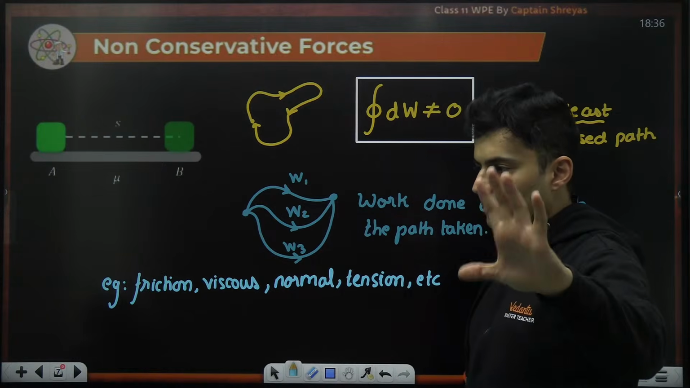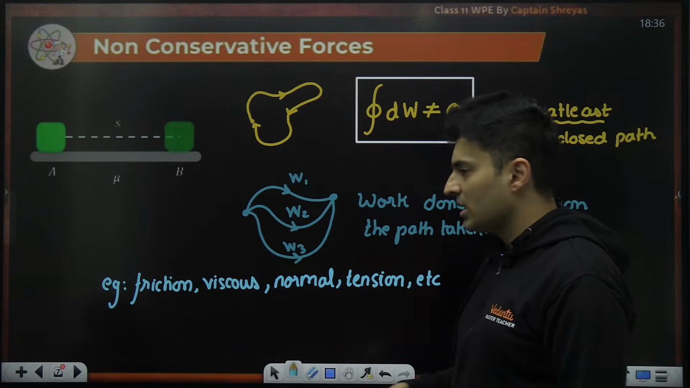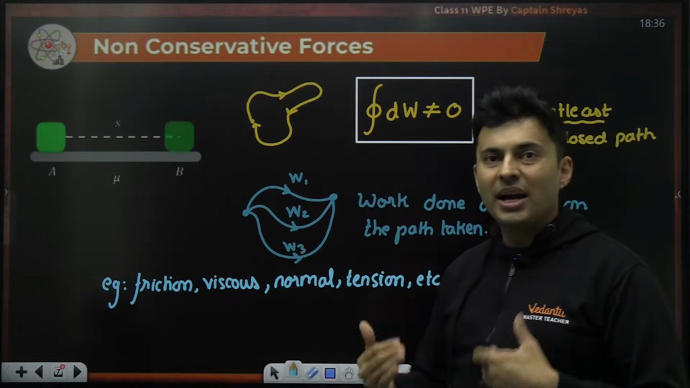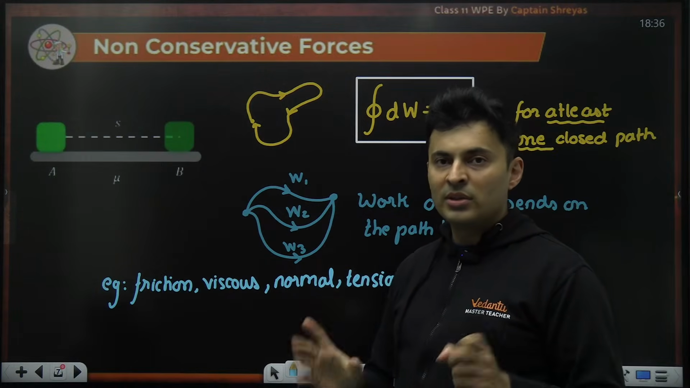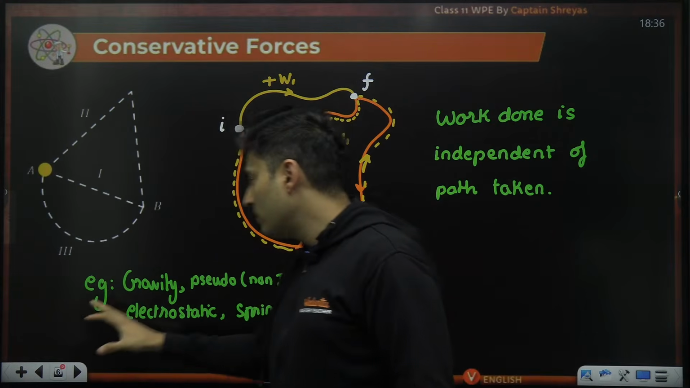Remember the faces, most wanted people, right? Friction, viscous, normal, tension, all evil people. They are not conservative. They will not come back to the same state. They will not do zero work. They will suck away the energy or give something. But these are power people.